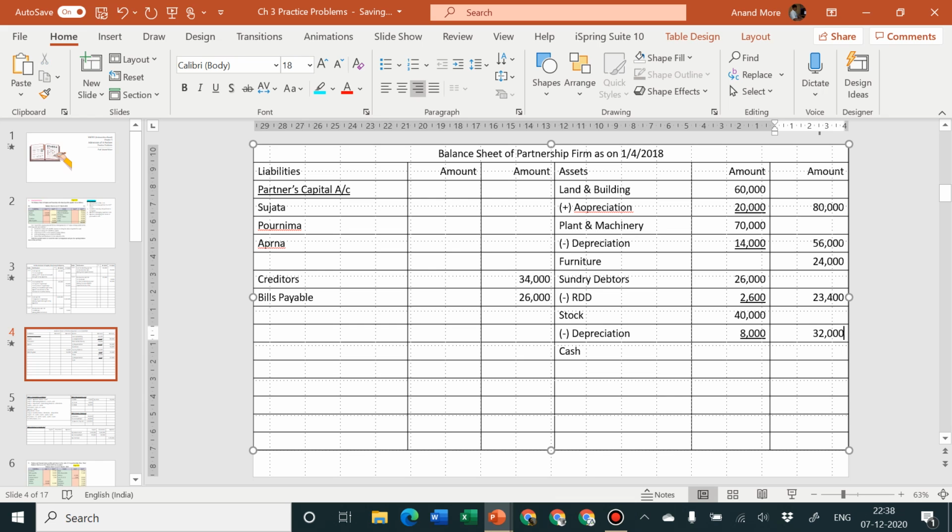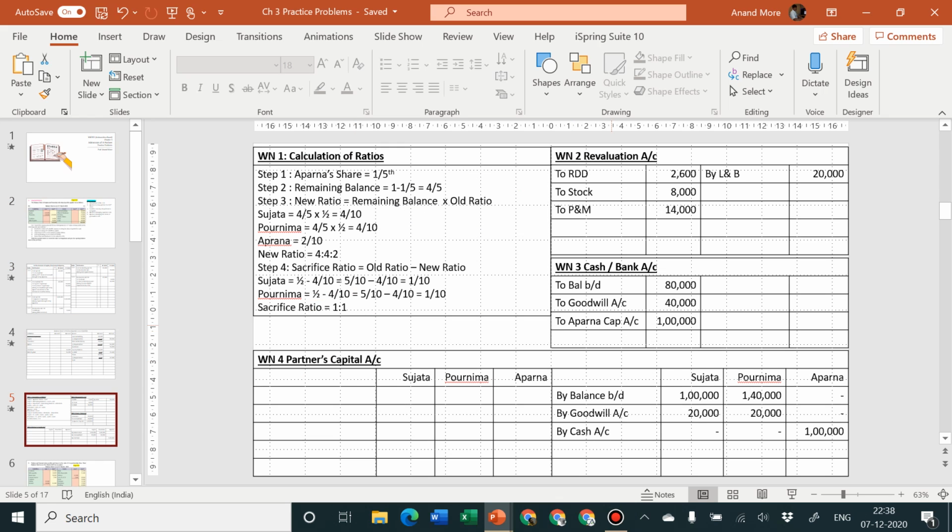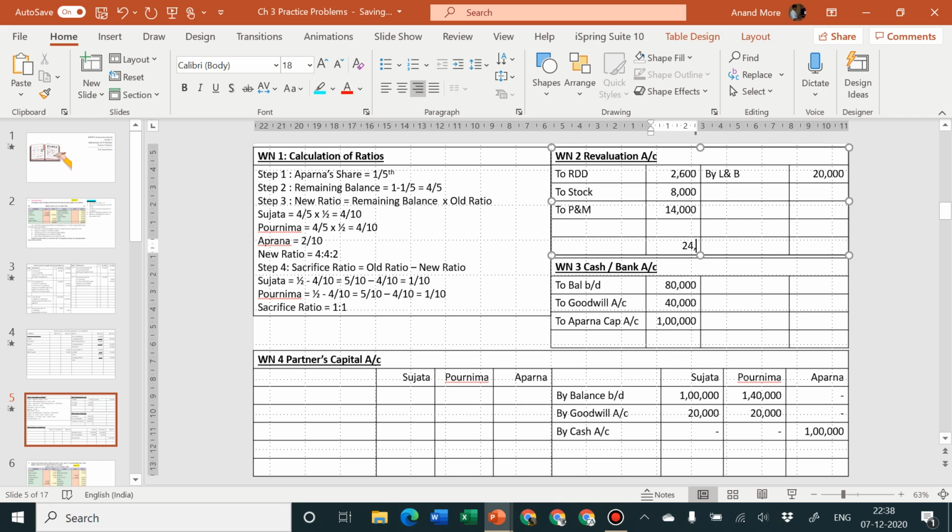So we have given both the effects of the adjustments of revaluation. All entries are over. Yes, every posting is complete. So now we can close the revaluation account, find out profit or loss, and transfer it to the old partners capital account in their old profit sharing ratio. Be careful, old partners capital account in old profit sharing ratio. So 14 plus 8 plus 2. 8 plus 2 is equal to 10. 10 plus 14 is equal to 24. So it is 24,600, which is the total of the debit side, which is higher as compared to the total of the credit side. So I'm going to write here 24,600.